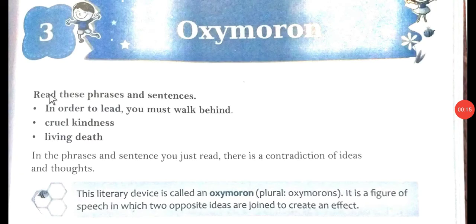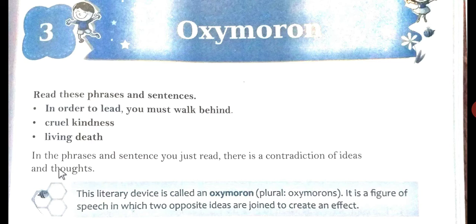So, let's go through it. Read these phrases and sentences. You should open your books, page number 173, and then you will be able to understand where I am reading these lines. So let's go for the first line. Read it. In order to lead, you must walk behind. Cruel kindness, living death.